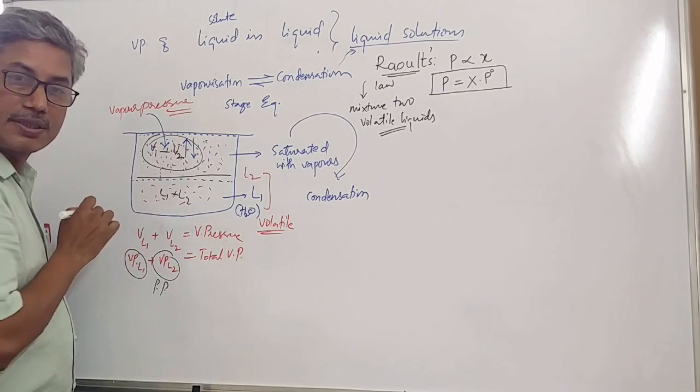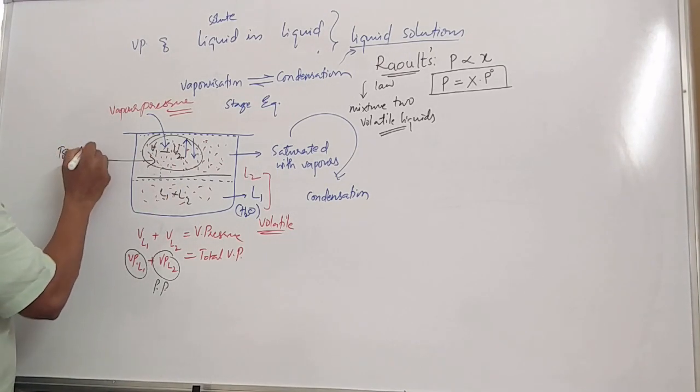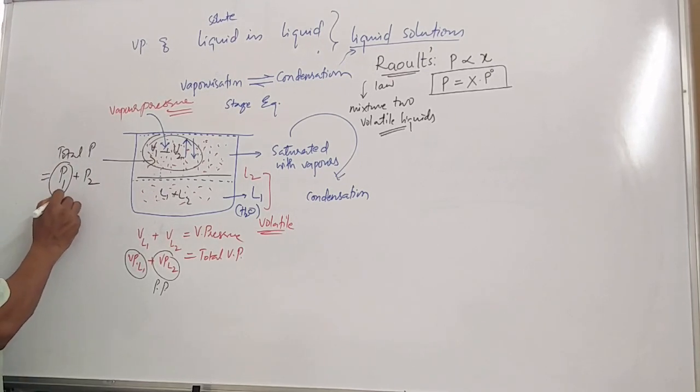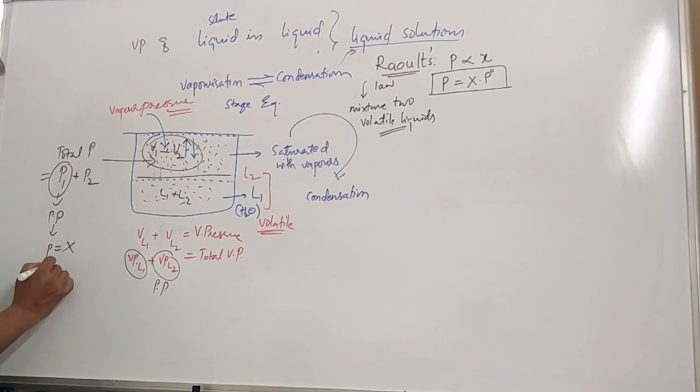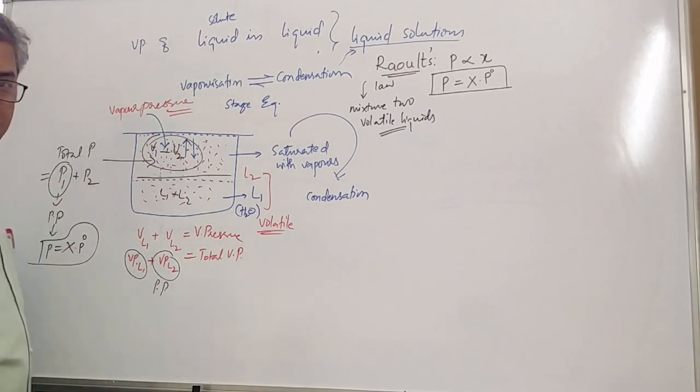Both will be exerting the pressure. Therefore, here the total pressure will be pressure of 1 plus pressure of 2. This pressure of component 1 is called partial pressure, and this partial pressure is equal to mole fraction into its vapor pressure in the pure form. This was the law given by him.